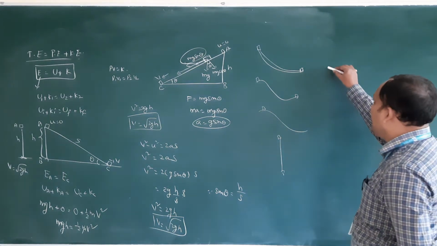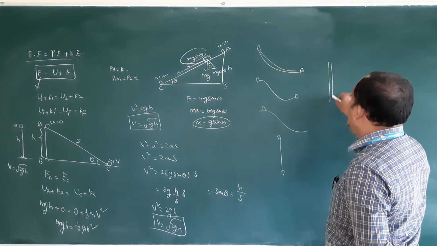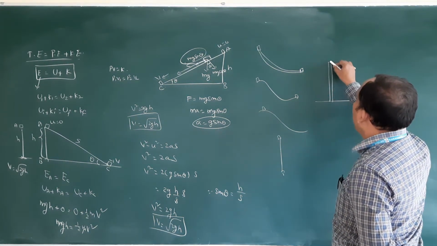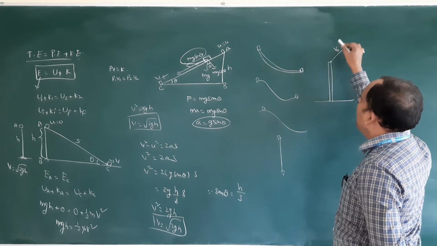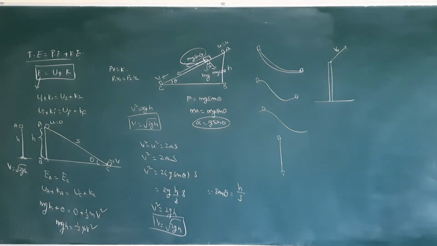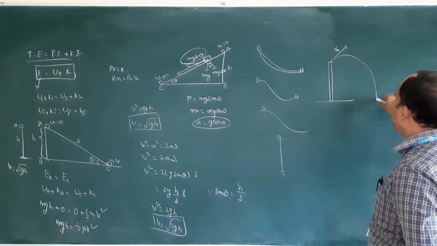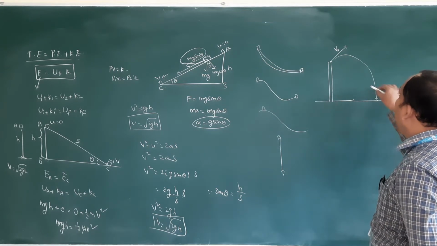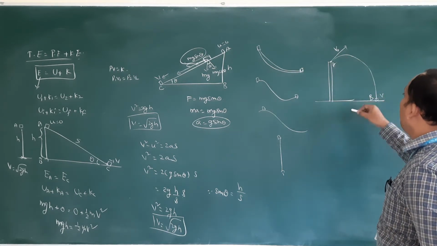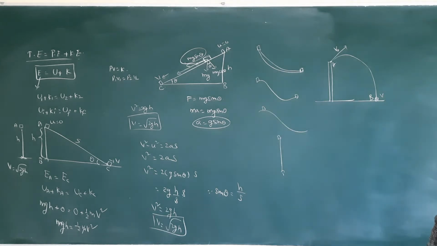This is the tower you can take. From the top of the tower, it is thrown with velocity v naught. Then this object will be coming like this, A to B. At this, what is its velocity, they asked.